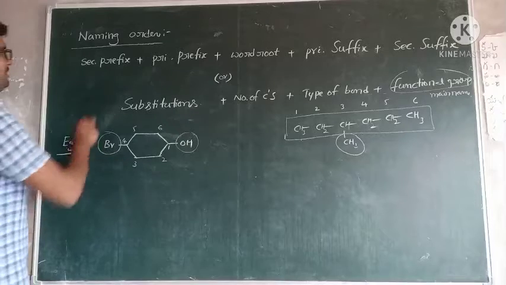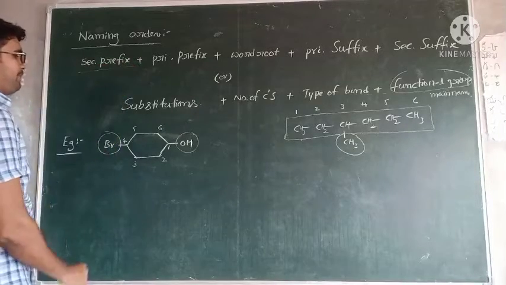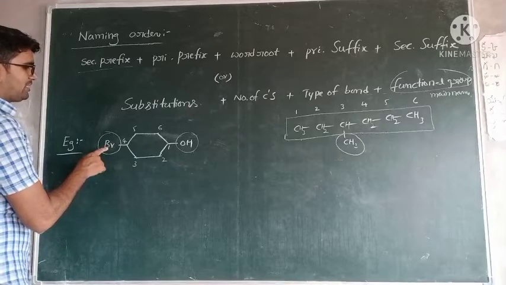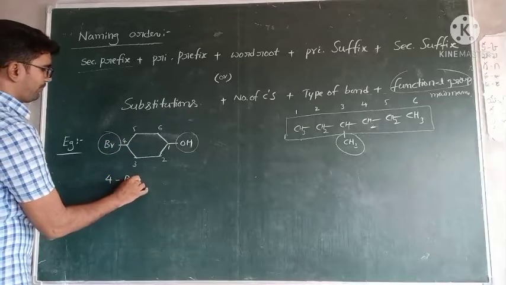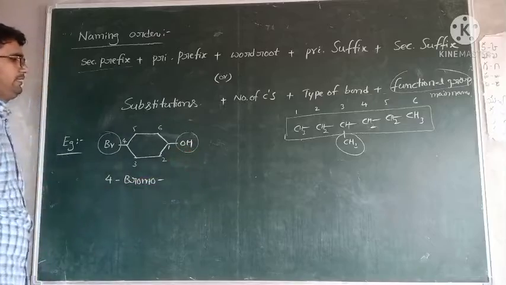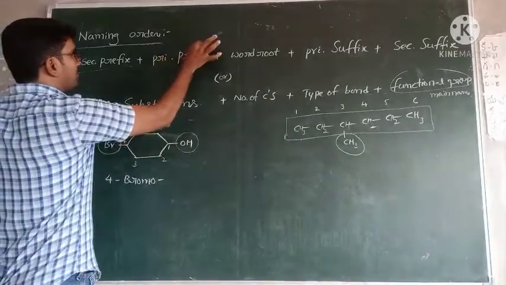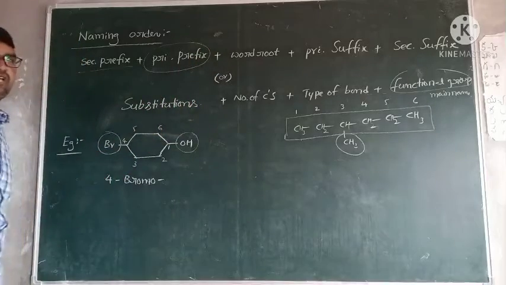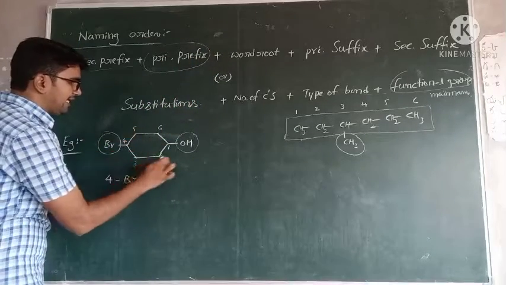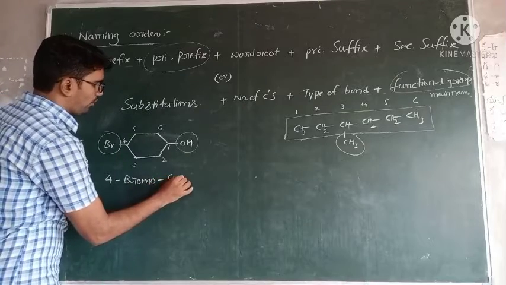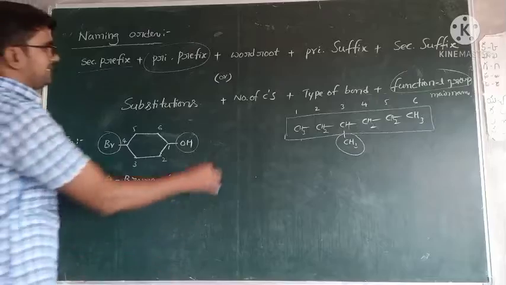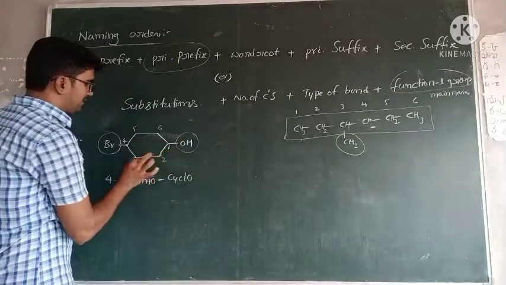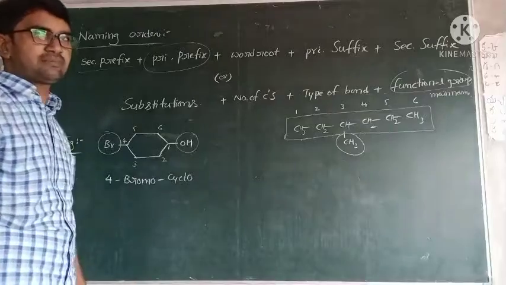Right. Now write the name. First write the secondary prefix. Here the secondary prefix means bromine. So in which position is bromine present? In the fourth position bromine is present. So 4-bromo. Next, the primary prefix we observe in rare cases only. This one is a cyclic compound, so write cyclo. So the primary prefix is only for cyclic compounds. Cyclo. Right. Next, number of carbons. How many carbons are present in this ring? 6 carbons are present. 6 carbons means hex.